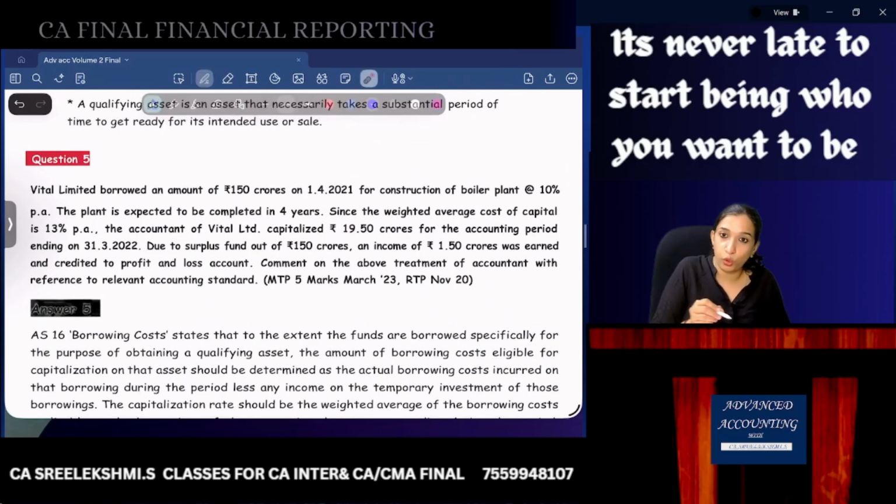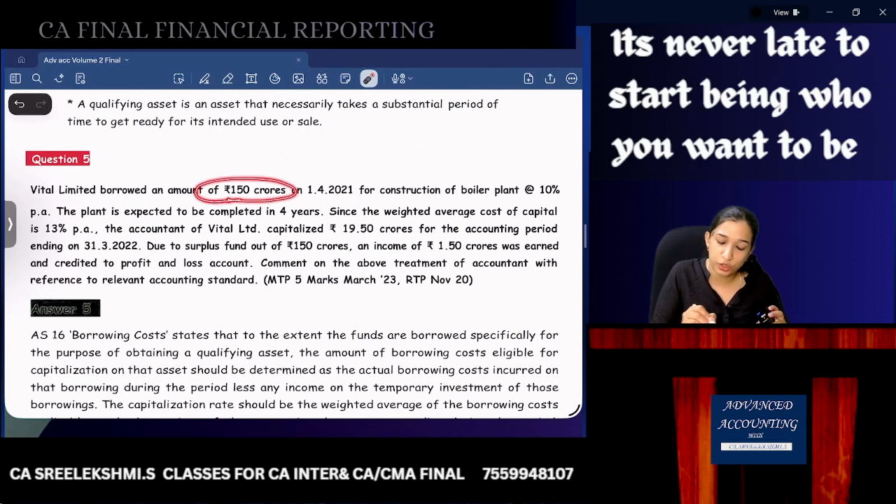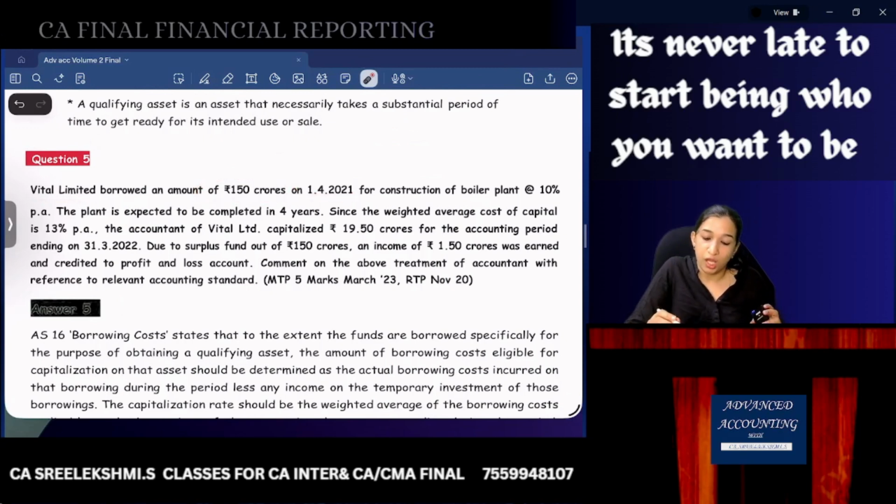Vital Limited borrowed an amount of 150 crores on 1st April 2021 at 10% for construction of a boiler plant. The plant is expected to be completed in 4 years. So it is, of course, a qualifying asset.